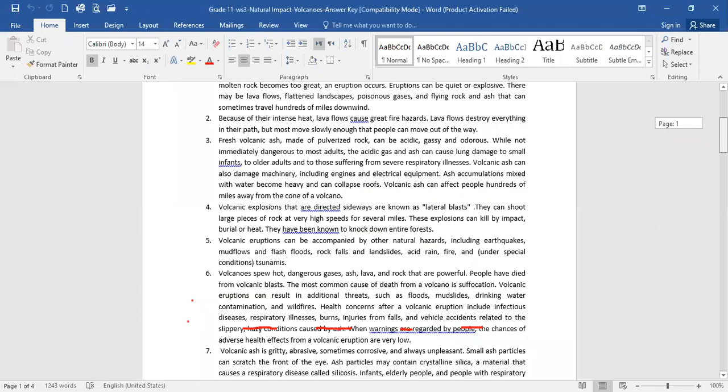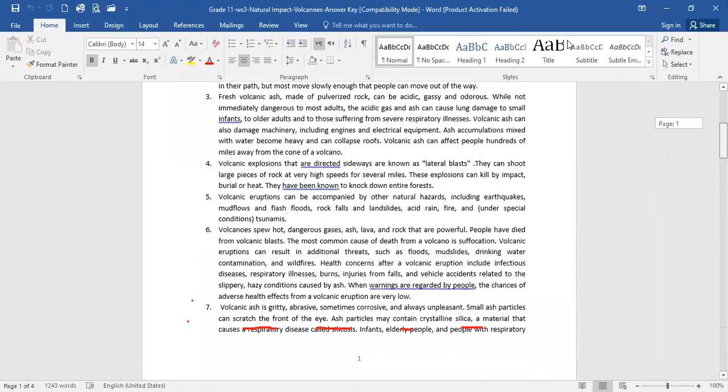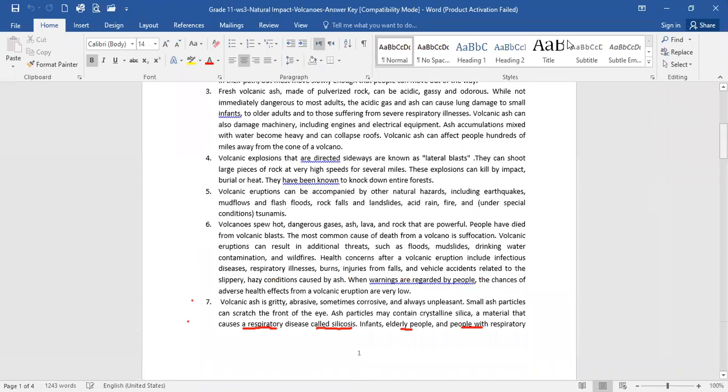Now, volcanic explosions that are directed sideways are known as lateral blasts. Of course, the word lateral means side. They can shoot large pieces of rock at very high speeds for several miles. This is why it's very dangerous to be close to a volcano. They kill on impact. Volcanic eruptions can also be accompanied by other natural hazards, including earthquakes.